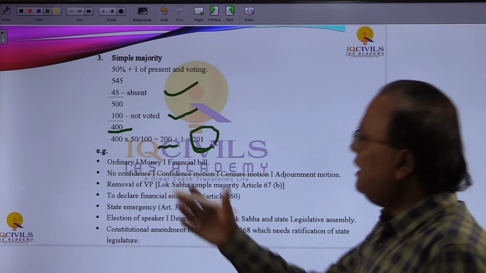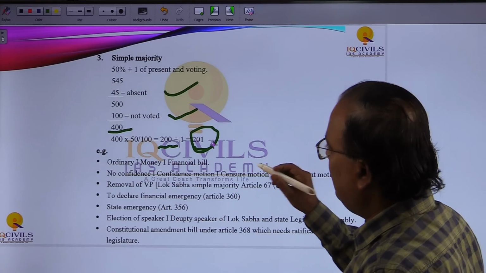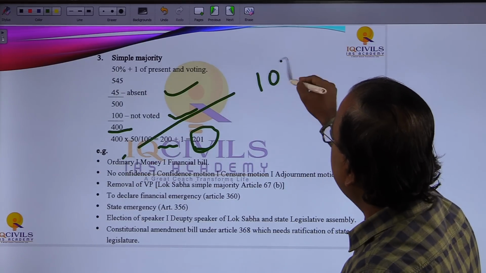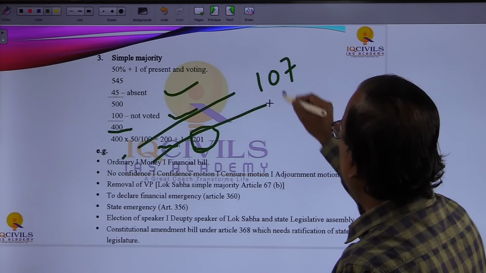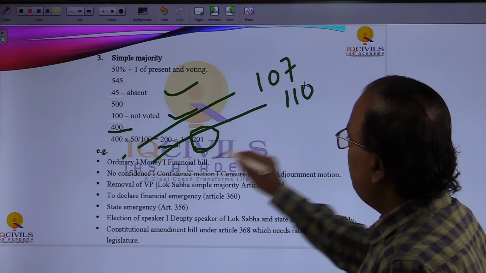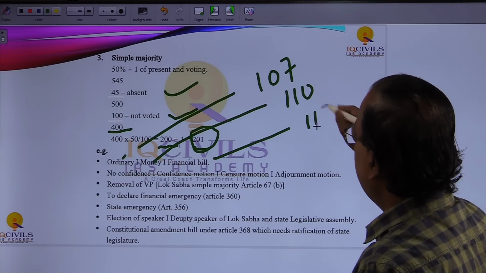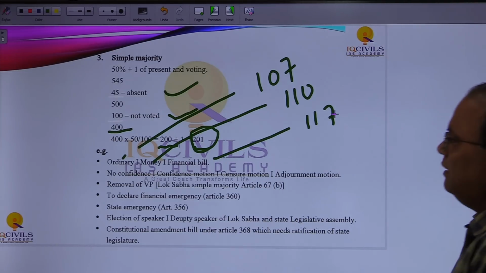Now, any ordinary bill under Article 107 requires a simple majority. Even the money bill under Article 110 requires a simple majority. Financial bill under Article 117 is required to have a simple majority.